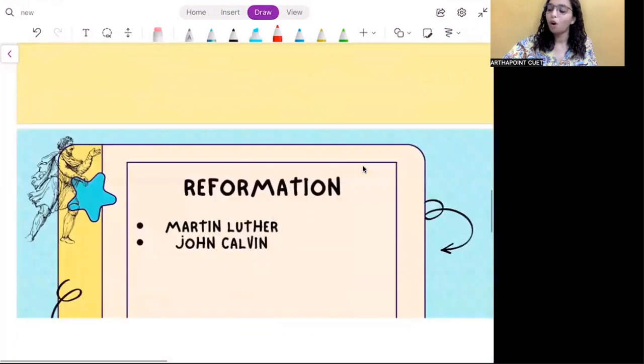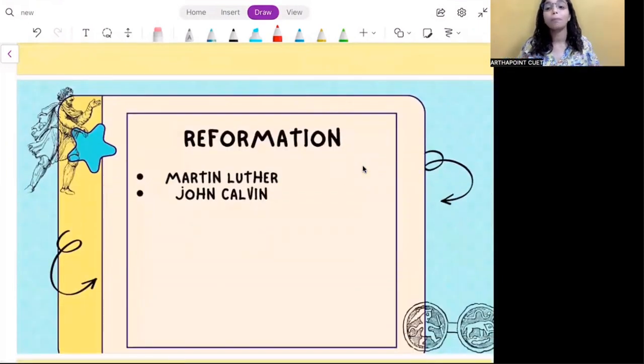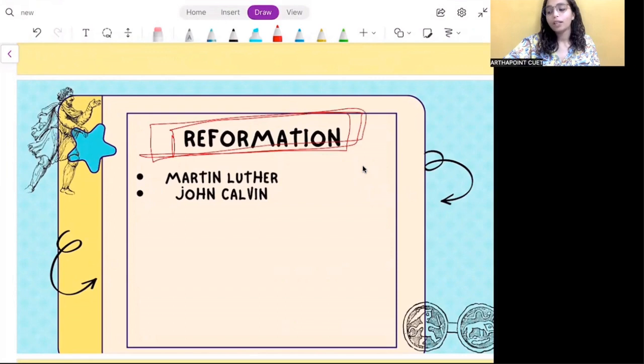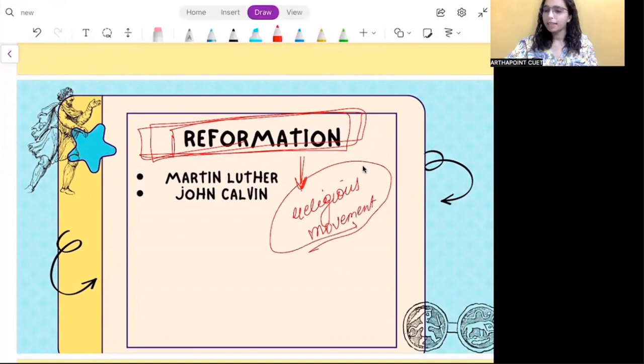Let us move on to the major part of this age of revival, that is Reformation, right? Now, what is Reformation? In easier terms, Reformation is a religious movement, right? Let us understand it from the very basics, right?